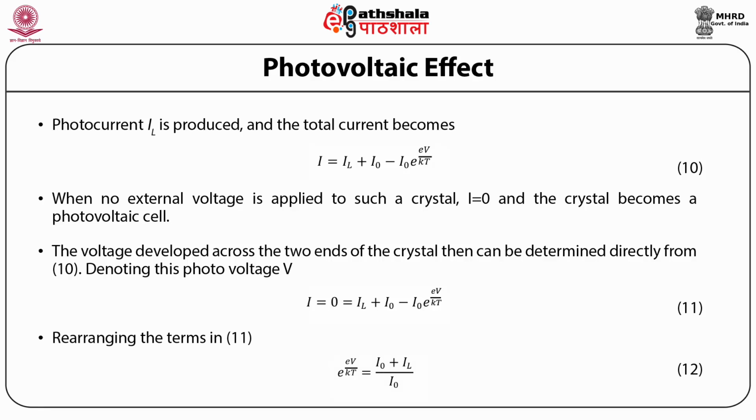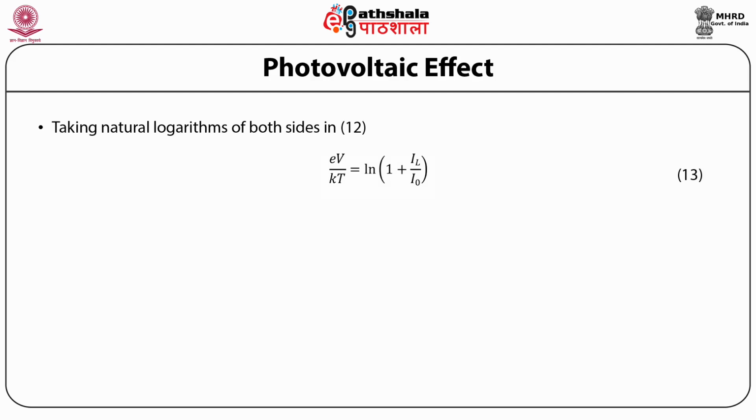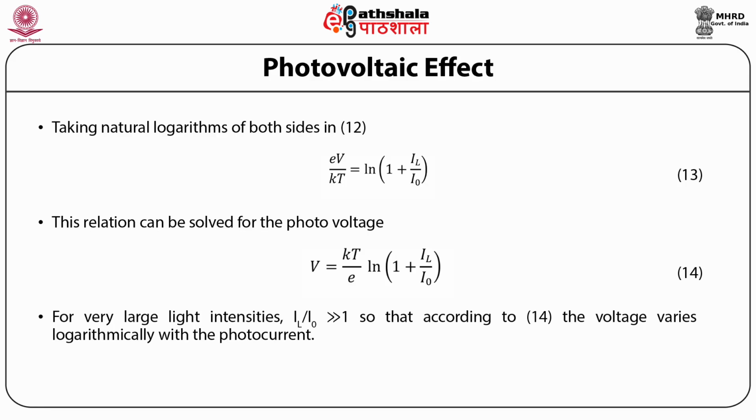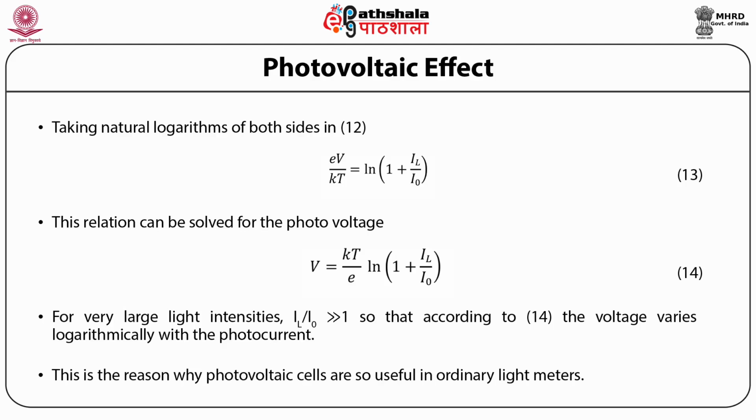Rearranging the terms in 11, we have exp(eV/kT) = (I0 + IL)/I0. And taking natural logarithms of both sides in 12, eV/kT = ln(1 + IL/I0). This relation can be solved for the photovoltage: V = (kT/e) ln(1 + IL/I0). For very large light intensities, IL/I0 is much greater than 1, so that according to 14, the voltage varies logarithmically with the photocurrent. This is the reason why photovoltaic cells are so useful in ordinary light meters.